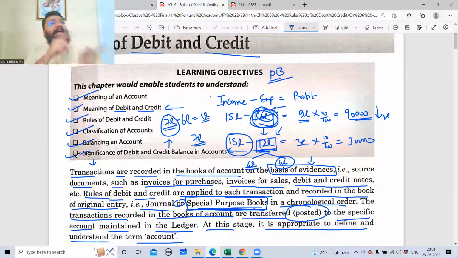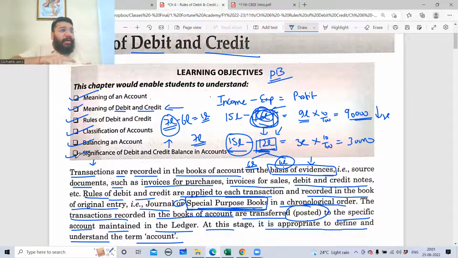Second, every transaction that you record through journal entry should be supported by an evidence. Anything that you do, anything that you record has to be supported by evidence. So using the evidence, you record. The recording is taking place in the journal. But the problem with the journal book is that it is scattered. I'm having a lot of transactions in the journal book. So if I want to specifically know a total of a particular item, then the journal does not help me with that.